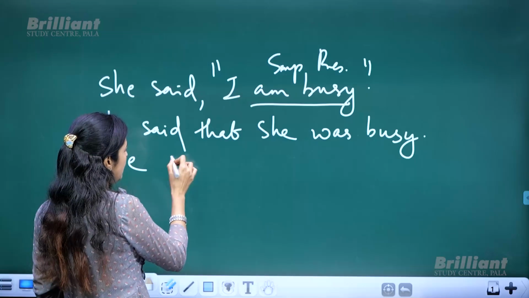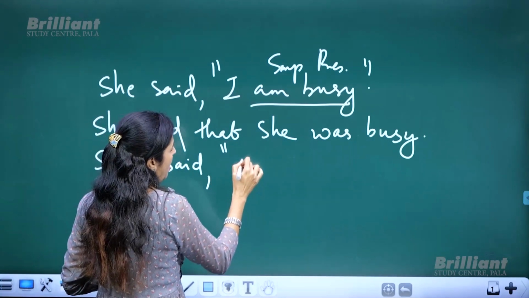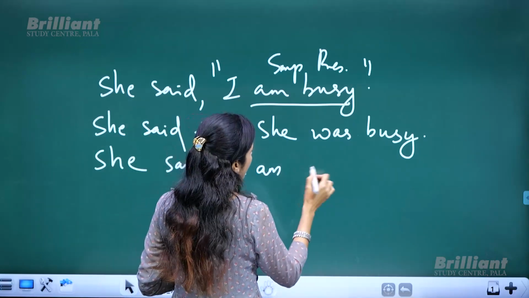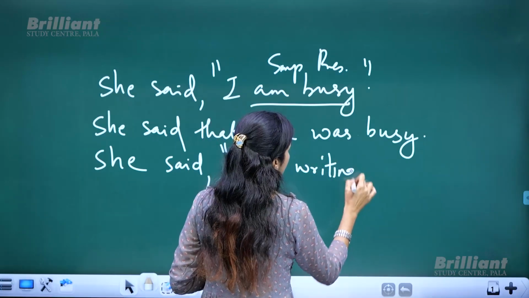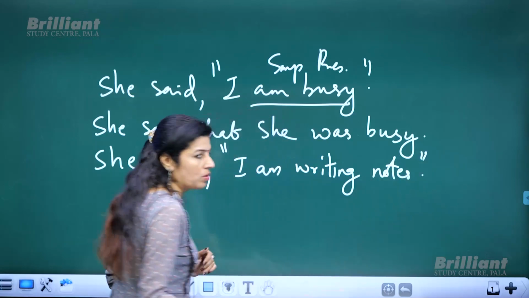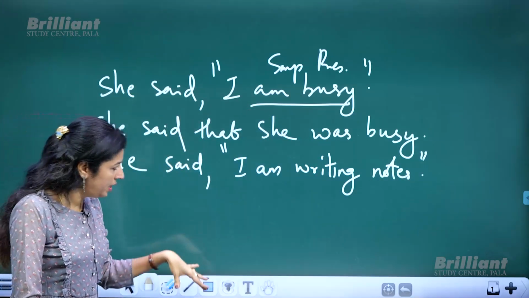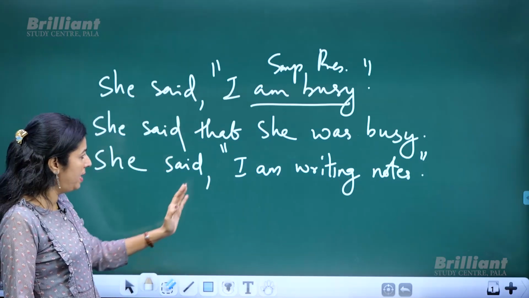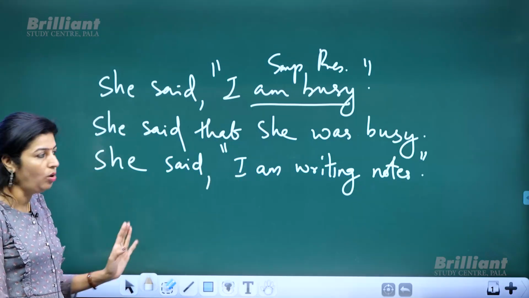So, she said, "I am writing notes." I'm writing notes. Okay. So again, when you convert it into indirect speech, the other changes are to be made: removing the commas, adding that, and pronoun change, etc., that you know. Okay.